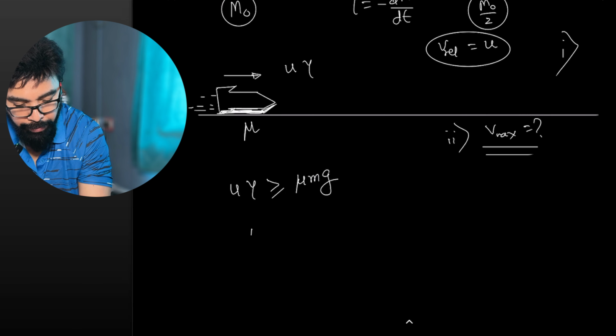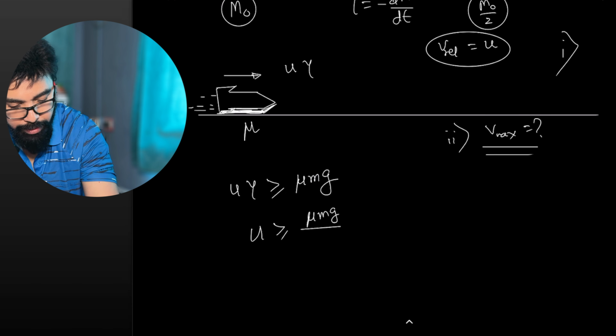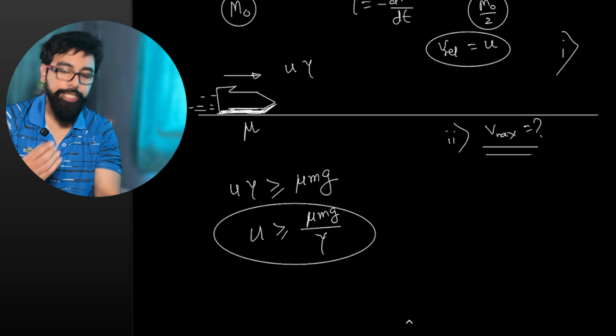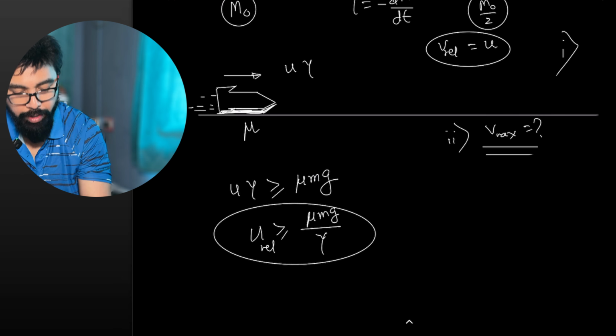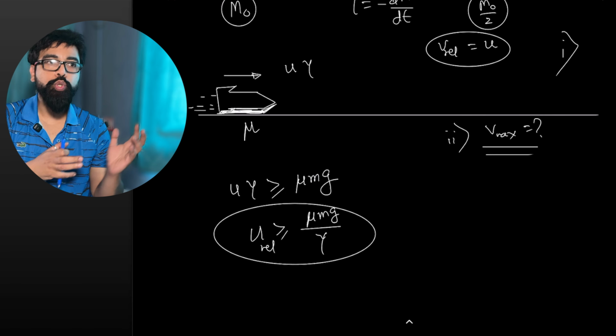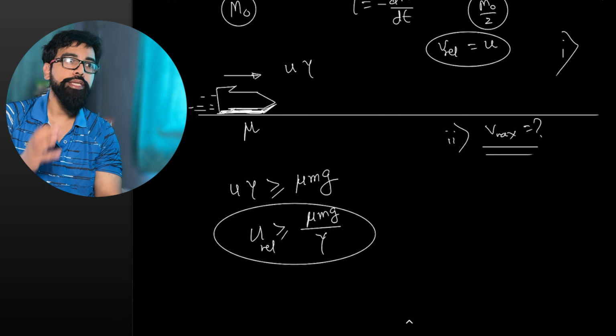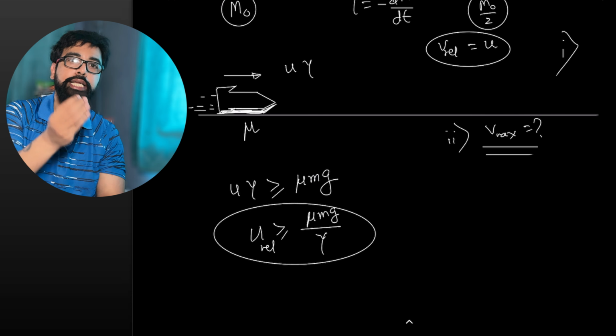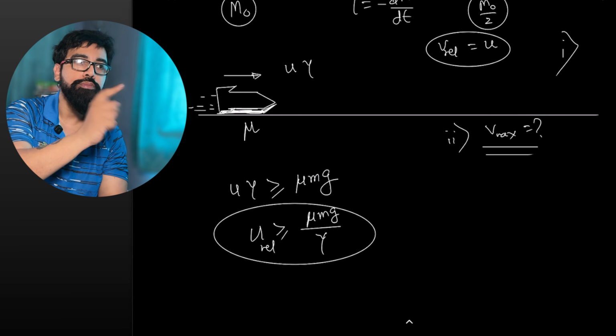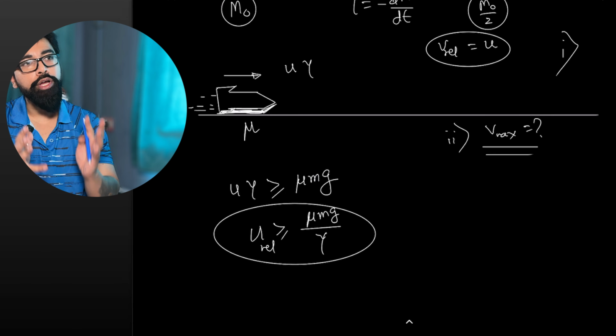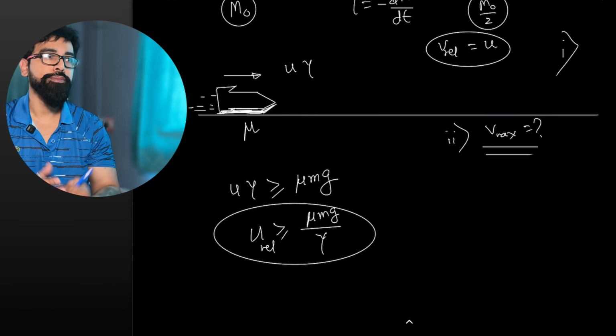So what is the minimum value of the gas exhaust velocity? It should be mu mg by gamma. So if the relative u with which the fuel is thrown out by the exhaust system is greater than or equal to mu mg by gamma, that means its minimum value is mu mg by gamma, the rocket will start moving.